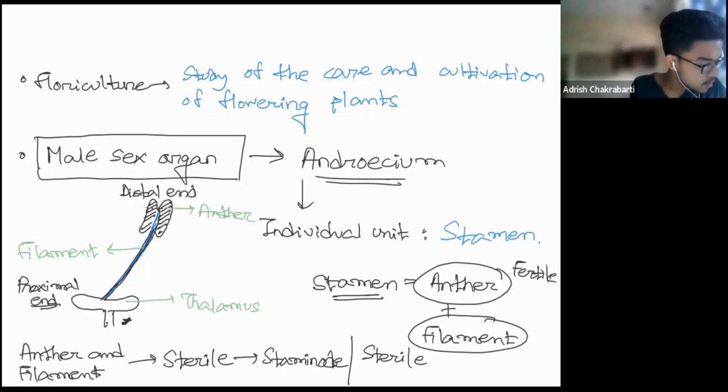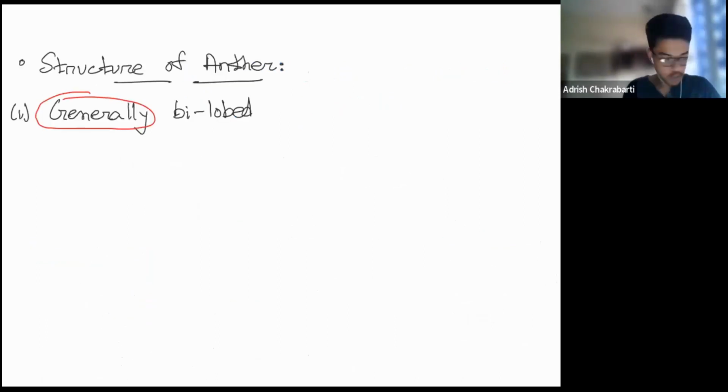The next is the number and length of stamens are variable in flowers of different species. There is a range in shape and attachment of anthers in different flowers. Do take a note of all of this. You will find detailed mention of this, especially the number and length of stamens, in the morphology of flowering plants. Do keep note of that. Now coming back to the structure of anther.